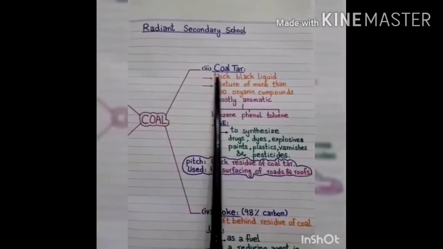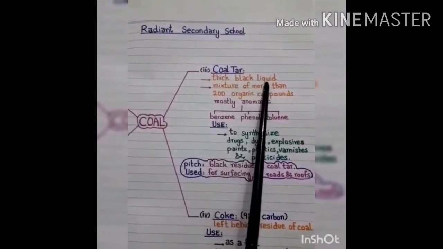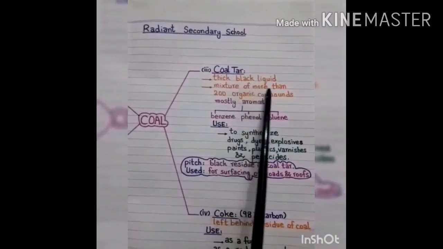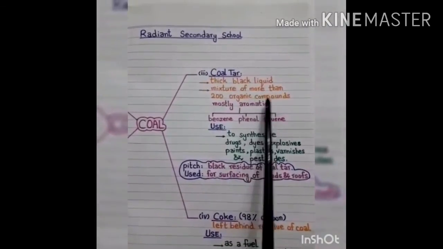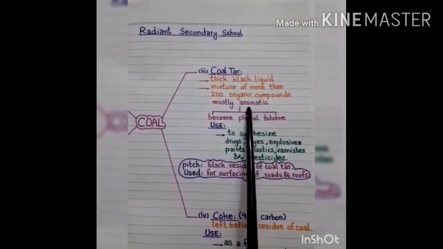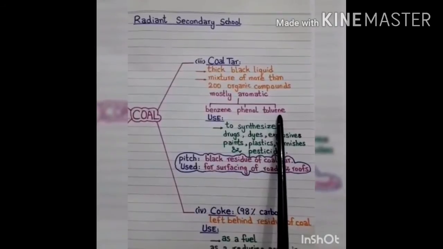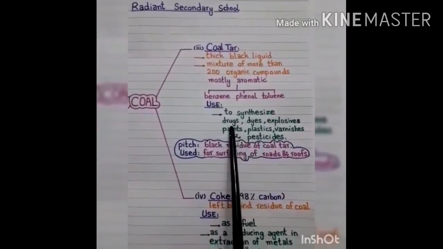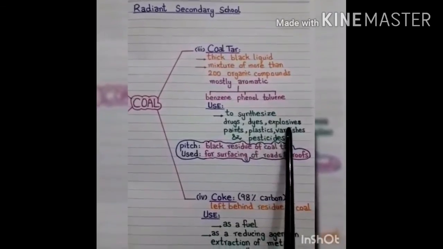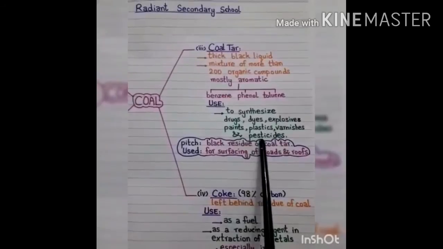Third product is coal tar. Coal tar is a thick black liquid. It is a mixture of more than 200 organic compounds. Most of them are aromatic, for example, benzene, phenol, toluene, etc. Coal tar is used to synthesize drugs, dyes, explosives, paints, plastics, varnishes and pesticides.